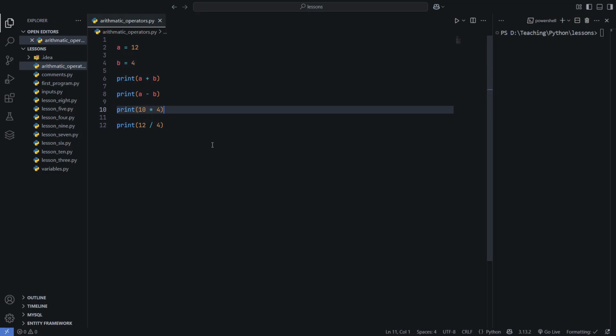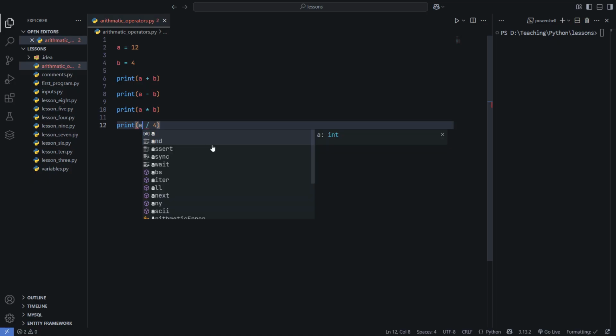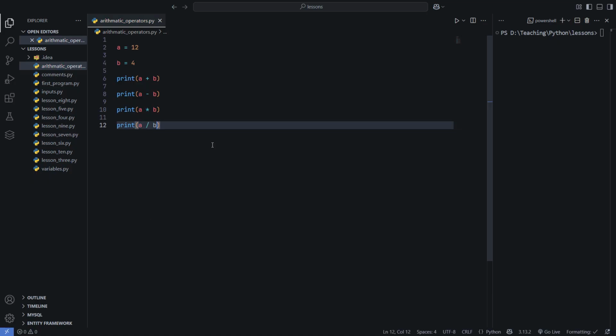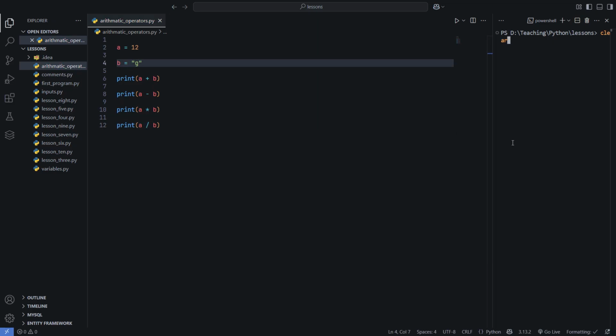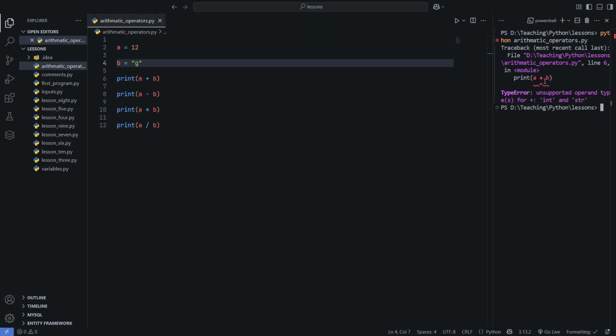Let me show you. In fact, let's just put the variables here and let's see that. If I have some string value here, let's say I put g here, what is going to happen? You're getting an error, unsupported operand type, right? It should be an integer operand.